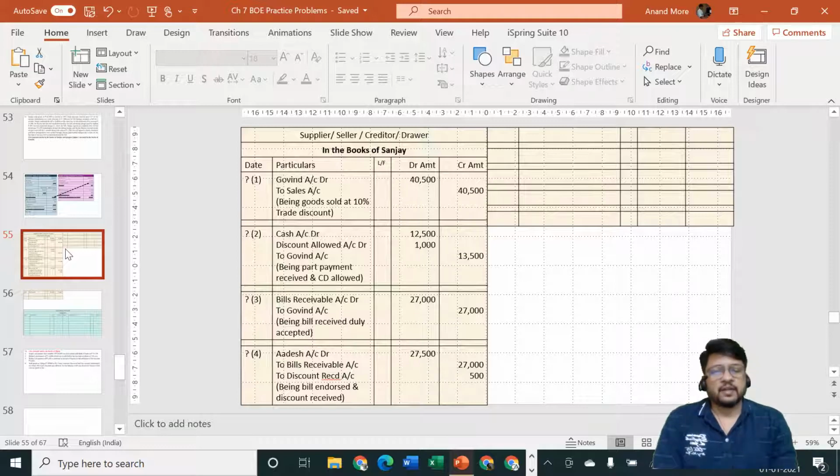So Adesh is my creditor now, and I'm not going to leave Govind. I'm going to catch hold of his neck. I'm going to catch hold of him. I'm going to drag him to the court of law. I'm going to recover money from him. So Govind is my debtor and Adesh is my creditor.